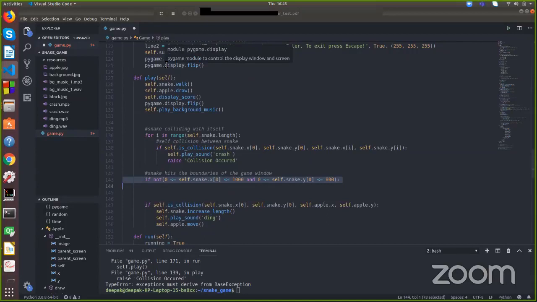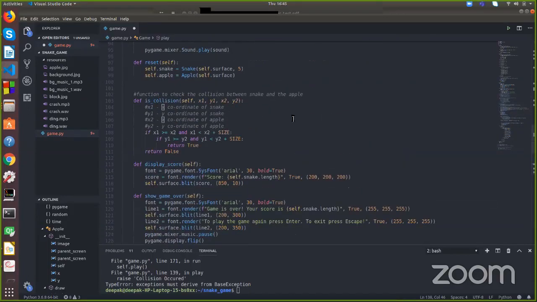Okay. Have you understood this condition? I mean the first condition I wrote for when the game will be over: first when the snake collides with itself and second when the snake hits the boundaries. Did you understand the first one that I wrote? Yesterday when I wrote the collision function, I told you about the x and y coordinates of the snake and the apple.